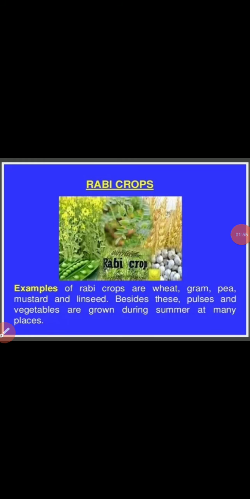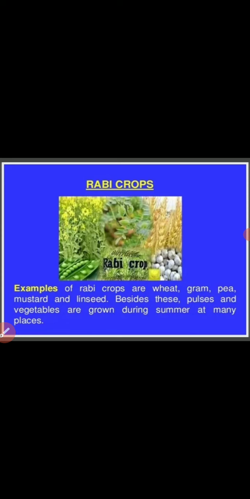Now just think about these two kinds of crops. What are the differences between rabi crops and kharif crops? I already told you that kharif crops are grown in the rainy season and rabi crops are grown in the winter season. This is one of the differences.